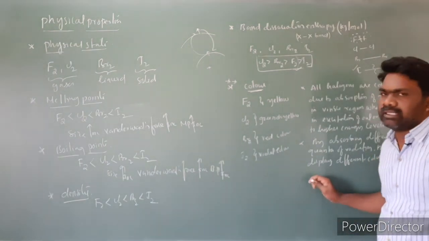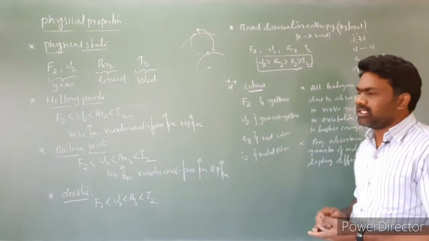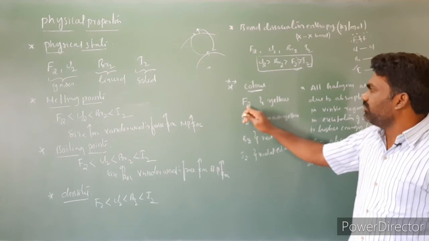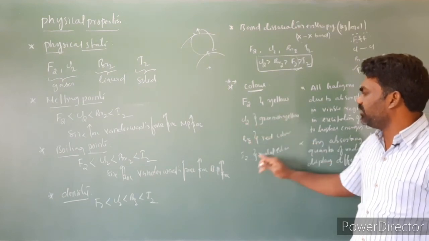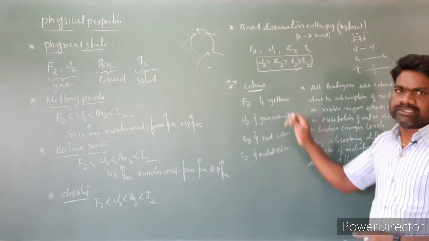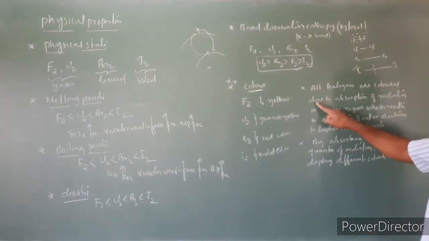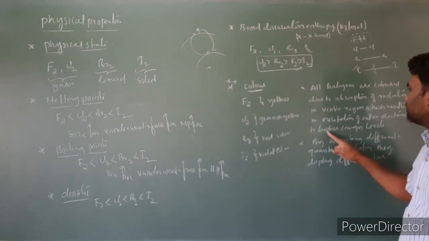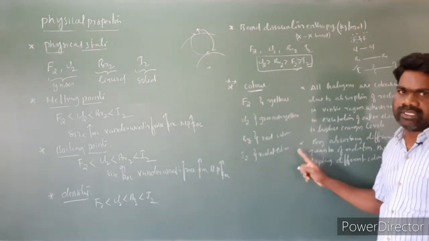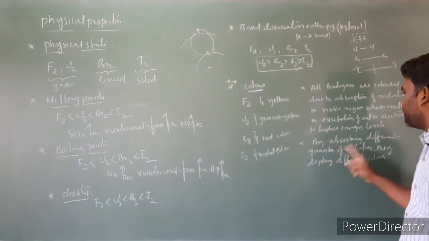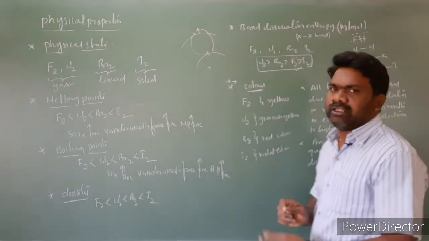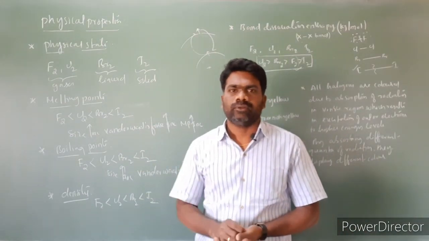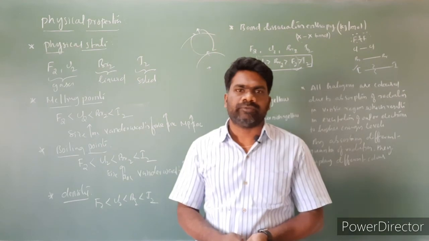So this is the reason why all halogens are colored and why they are in different colors. All halogens are colored: fluorine is yellow, chlorine is greenish yellow, bromine is red, iodine is violet. The reason is absorption of radiation in the visible region, which results in the excitation of outer electrons to a higher energy level. Why different colors? Because by absorbing different quanta of radiation, they display different colors. So these are the physical properties of group 17 elements.